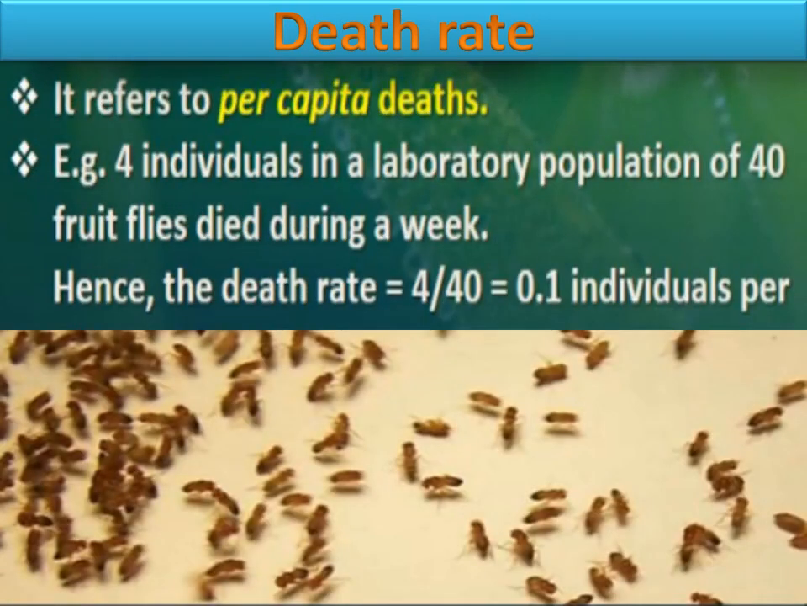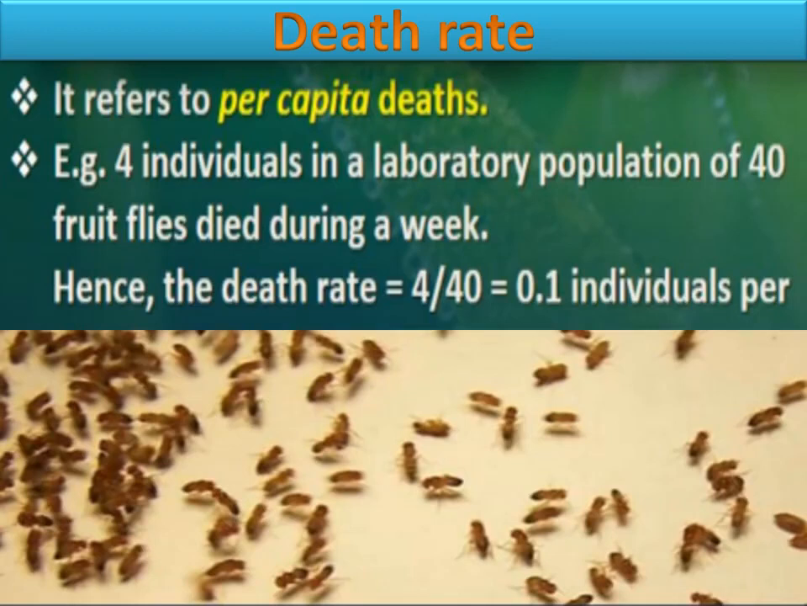The next attribute of population is death rate, and similarly to birth rate, it is also per capita deaths, meaning per individual death. For example, if 4 individuals in a laboratory population of 40 fruit flies died during a week, you can say that in the laboratory there are a total of 40 fruit flies, and out of these 40, 4 have died during a week, right? So how will you calculate the death rate?